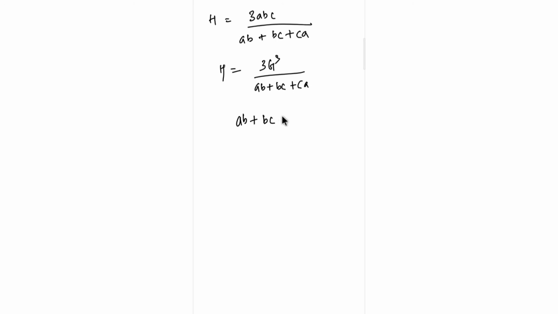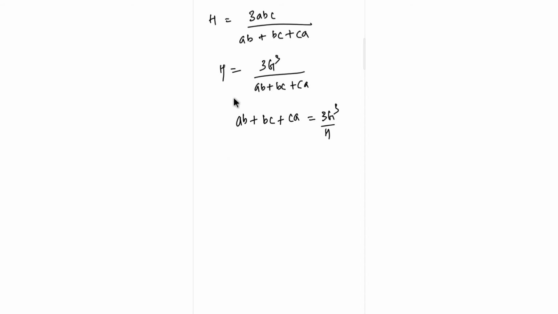So the h value we got to be 3abc divided by ab plus bc plus ca. And what is abc? We have got that to be g cube, right? So just substitute that. So 3g cube divided by ab plus bc plus ca, which is equal to h. Okay guys, so this is what we have got. And now ab plus bc plus ca is equal to 3g cube by h. And a plus b plus c, you can even remember that that's 3a, and abc is equal to g cube.